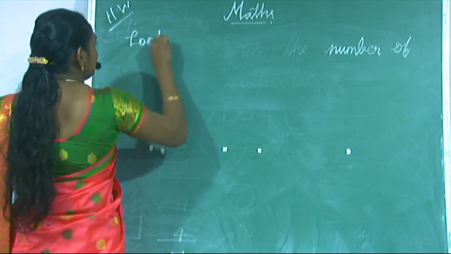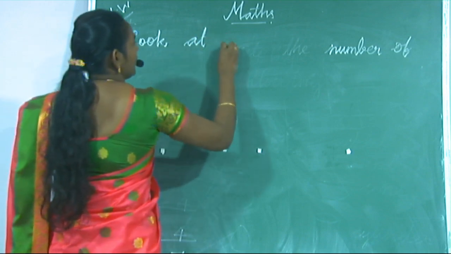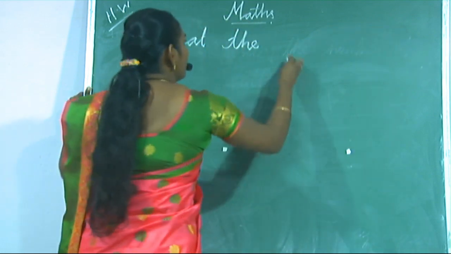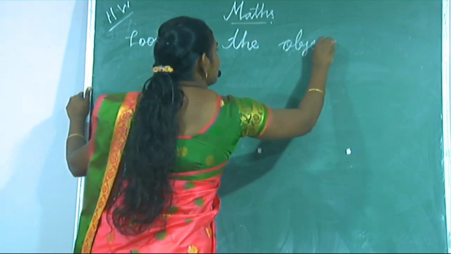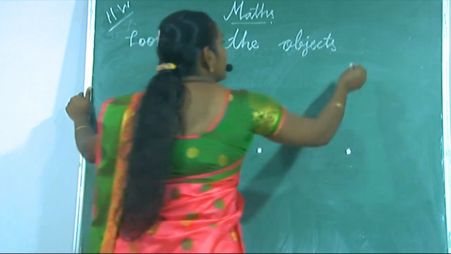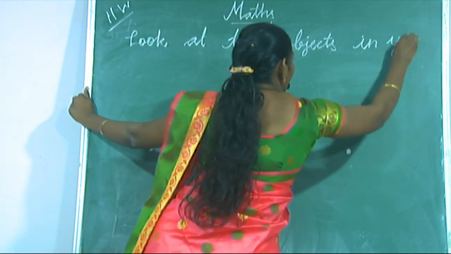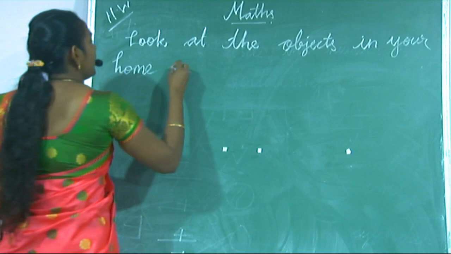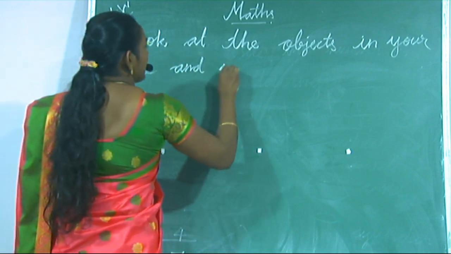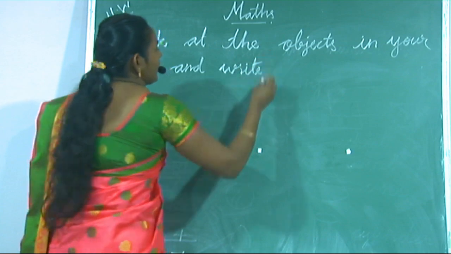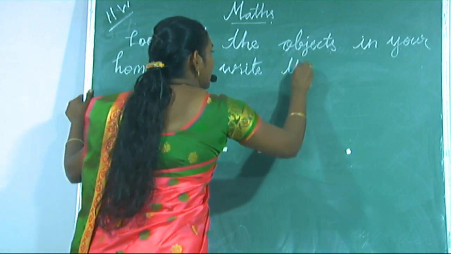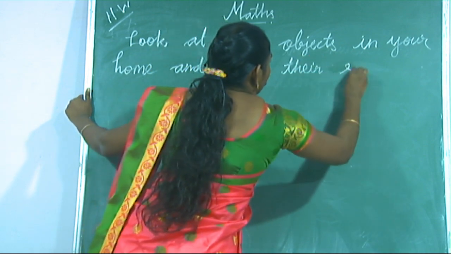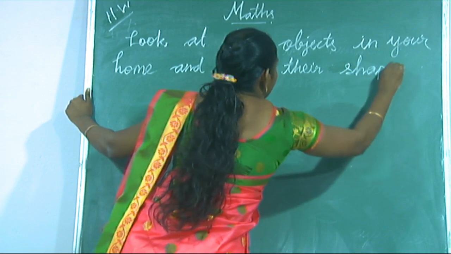Look at the objects in your home, and write their names and their shapes.